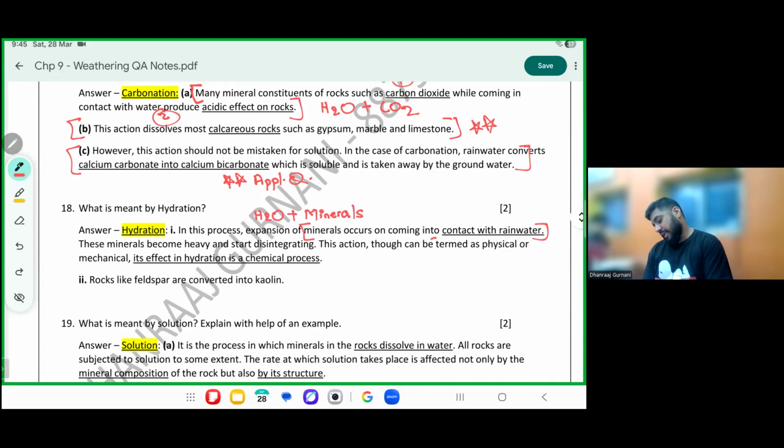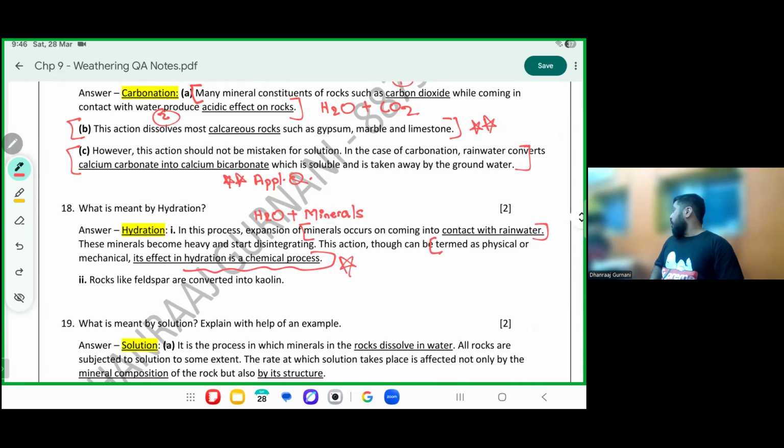Please mark, this one is also borderline, just like exfoliation. Exfoliation was also both sides, physical and chemical. This is also borderline. This action, though it can be termed as physical, please mark this point, its effect is chemical.